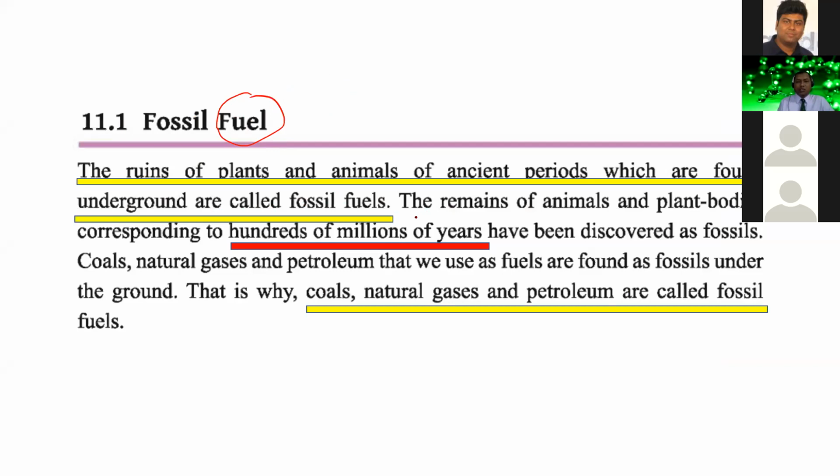So dear students, the remains of animals and plant bodies from hundreds of millions of years ago have been discovered as fossils. Examples of fossil fuels are coal, natural gas, and petroleum. Coal is a fossil fuel, natural gas is a fossil fuel, and petroleum is also a fossil fuel. So we can see a video clip for a better understanding of fossil fuel.